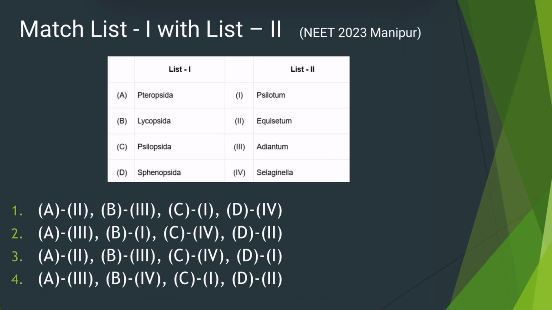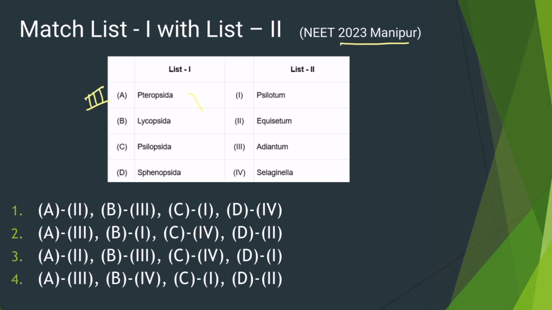Now the next question, it is from NEET 2023 Manipur exam and this is a match the following type of question. Here they have given two lists, list 1 and list 2. We need to match between list 1 and list 2. In list 1, first of all, they have given Pteropsida. So which is the member of Pteropsida from list 2? The member of Pteropsida from list 2 is Dryopteris, Pteris, Adiantum. So it will be the third one. So A must be 3.